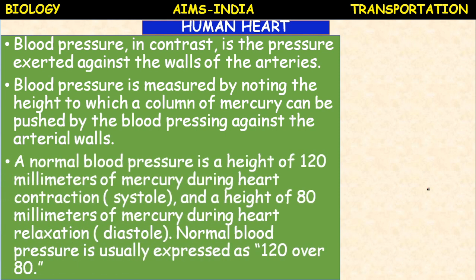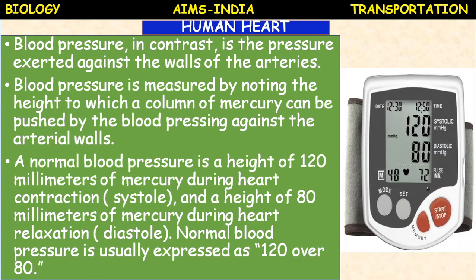Okay, normal blood pressure is a height of 120 millimeters of mercury during heart contraction, that is systole, and a height of 80 millimeters of mercury during heart relaxation, that is called diastole. Normal blood pressure is usually expressed as 120 by 80, or 120 over 80 mm of Hg, where 120 represents the systolic pressure and 80 represents the diastolic pressure.